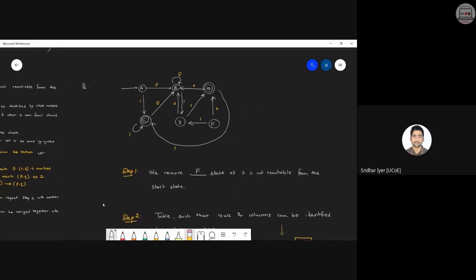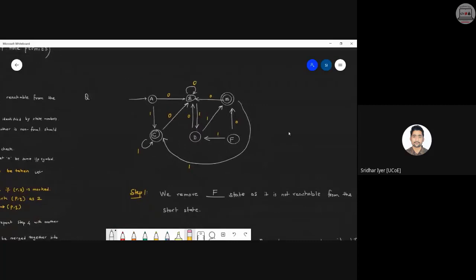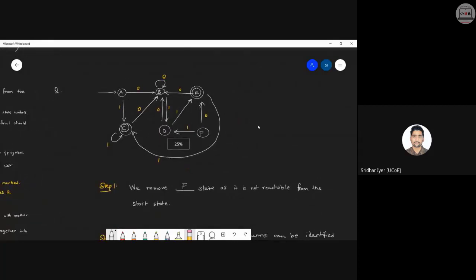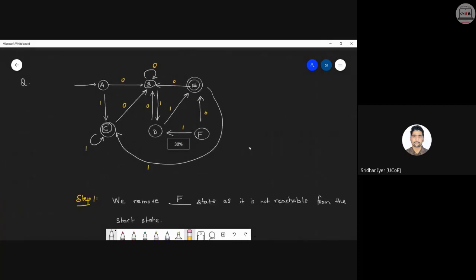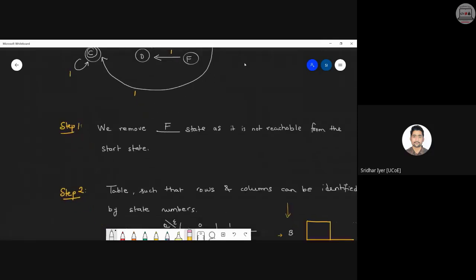It's very simple, Jay. Simply have a look at it. The diagram is given in front of you. The first step is all about removing all those states that are not reachable from the start state. Over here, F is not reachable from the start state. You can see clearly that there are no incoming transitions on F, either directly or indirectly. So we remove the state F from the initial diagram. This is all about step one.